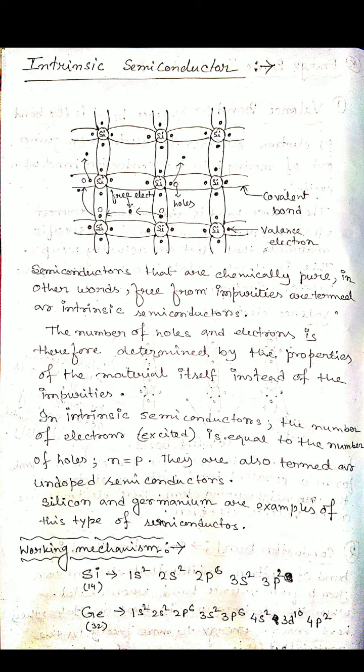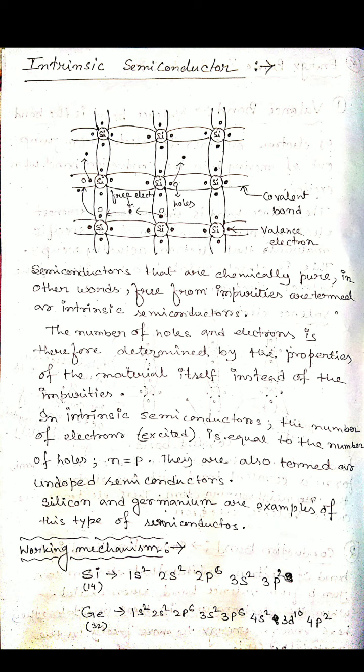So they are also termed undoped semiconductors. What doped means, you will understand in the case of extrinsic semiconductors. So you just have to remember, in an intrinsic semiconductor, the concentration of holes and the concentration of electrons are equal to each other. So whatever current they constitute is very small. Pure silicon, because we use a pure crystal of silicon, a pure crystal of germanium, no other impurity atoms are there. These are examples of intrinsic semiconductors.